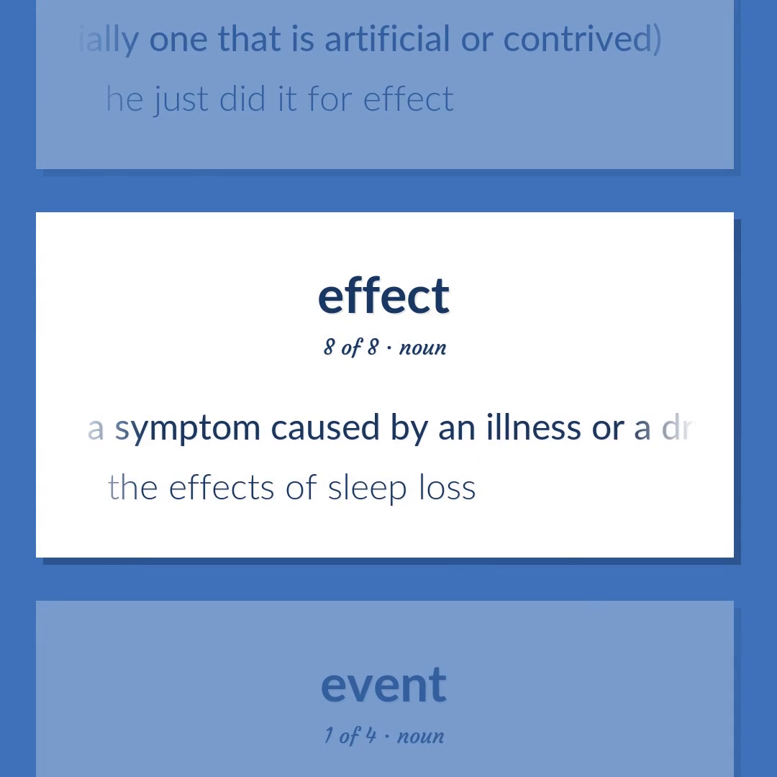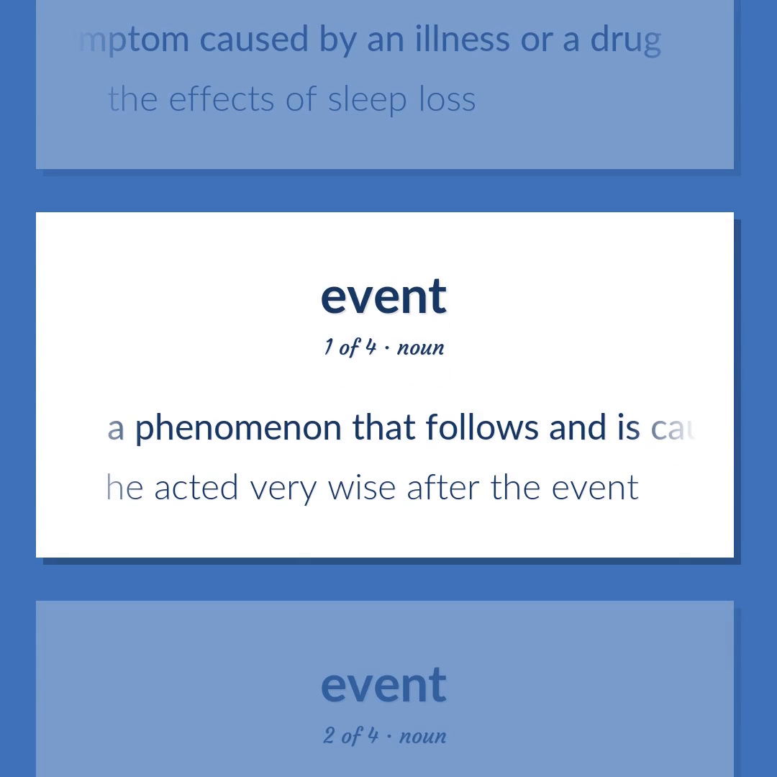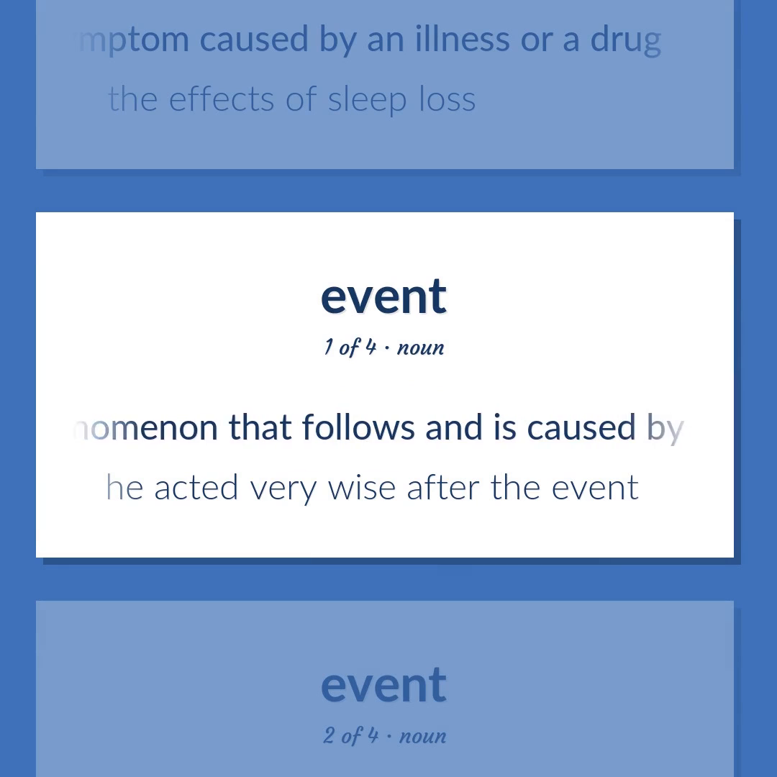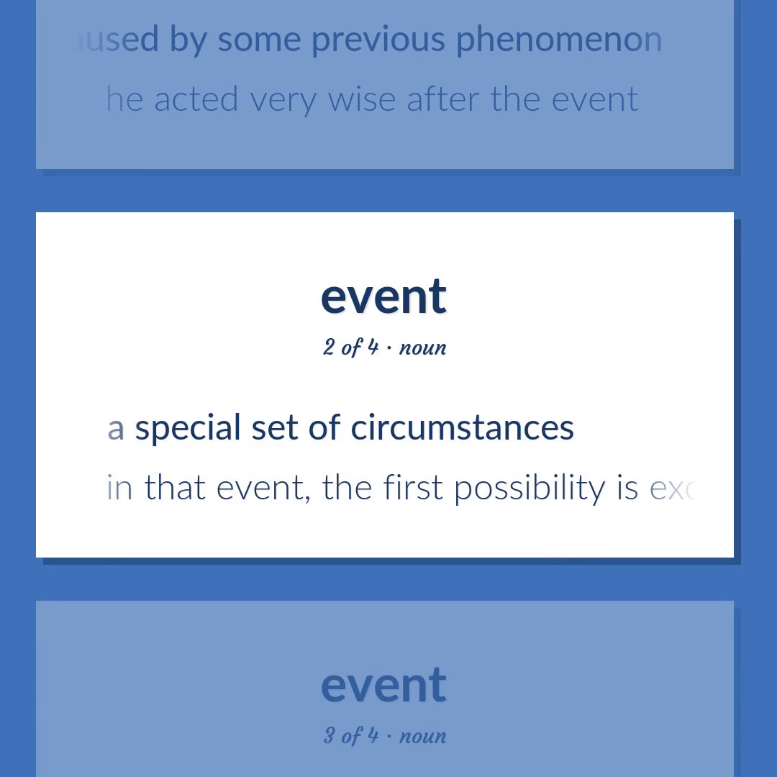A symptom caused by an illness or a drug. The effects of sleep loss. A phenomenon that follows and is caused by some previous phenomenon. He acted very wise after the event. A special set of circumstances. In that event, the first possibility is excluded.